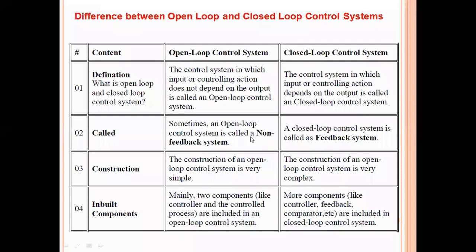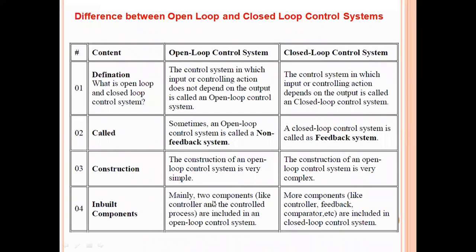Coming to the second difference, open loop control system is also called as a non-feedback system because there is no feedback available in the open loop. However, the closed loop system contains a feedback loop. That's why this closed loop system is also called as feedback system, feedback control system. And coming to the construction, the open loop control system looks very simple. It will have only two elements or two components. So it is very simple construction wise, but the closed loop construction is complex compared with the open loop.